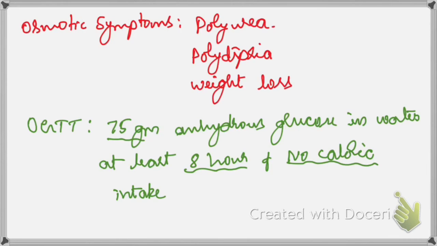These are the keywords. This is the standard method that we should follow when we are diagnosing a patient for diabetes. When you are following up, you can just ask for a 2-hour postprandial, but when you want to diagnose for the first time, the standard method is to do the post OGTT 2-hour test.